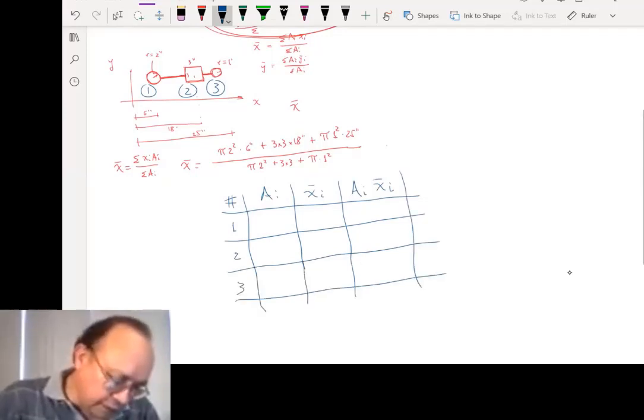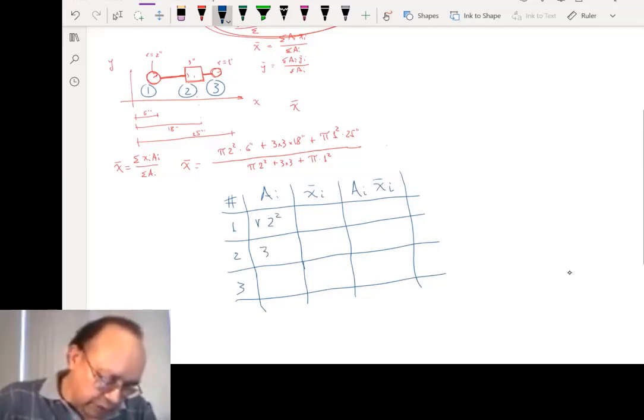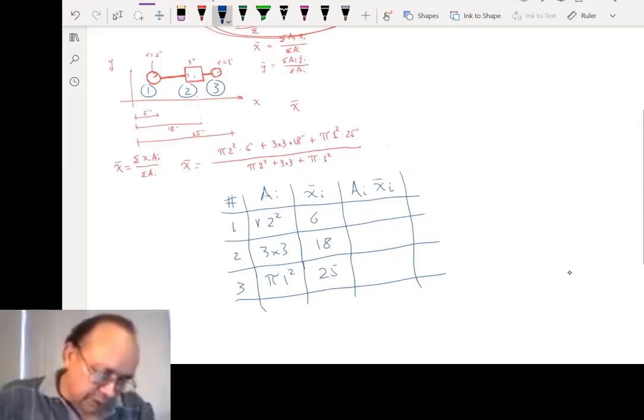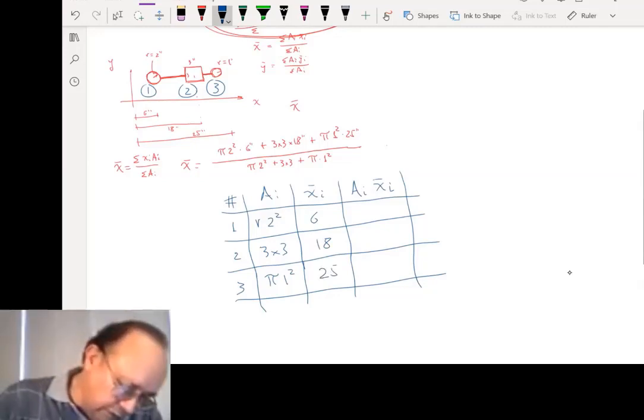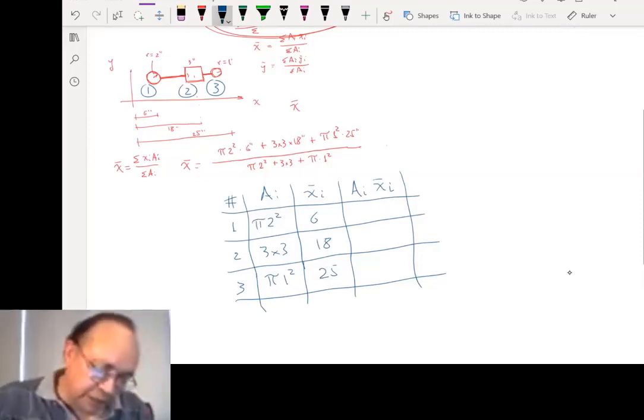Area 1 is pi 2 squared. Area 2 is 3 by 3. Area 3 is pi 1 squared. x1 is 6 inches. x2 is 18 inches. x3 is 25 inches. So, oh, this is pi right here. Okay, what if somebody helps me here with pi times 4?